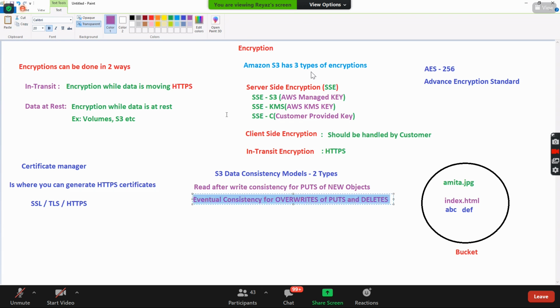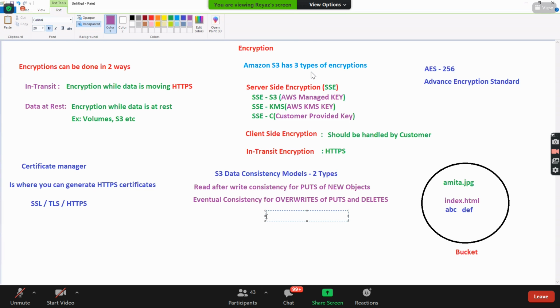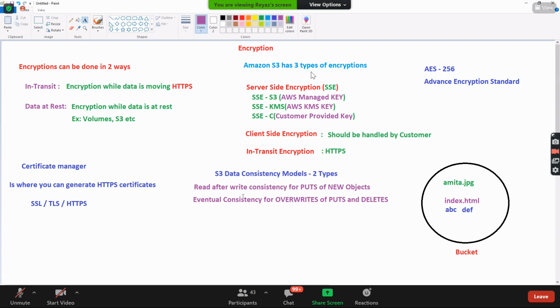Guys, pakka certification question. There are two consistency models. This is not only for S3, it is throughout AWS. So read after write consistency for puts of new objects, and then eventual consistency, meaning slowly. If you are overwriting the puts and deleting, eventually it will be updated on the user side. Do you understand? Is this clear on the data consistency model?